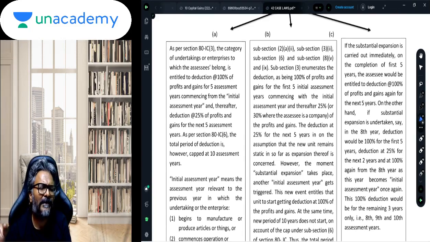Now, in this particular case the substantial expansion was over at the end of the 5th year, so therefore the next 5 years got generated, as I told all of you.